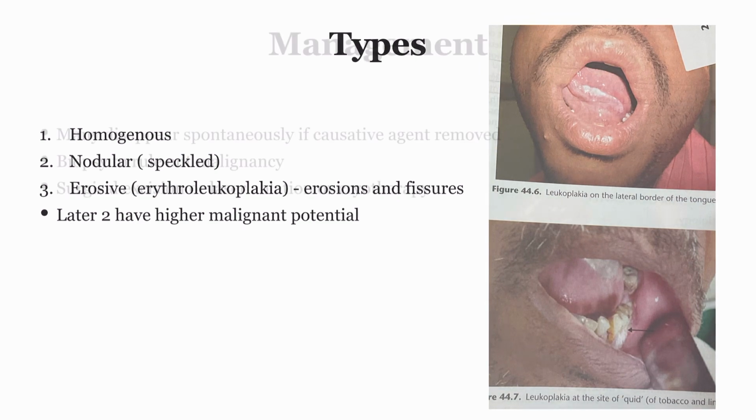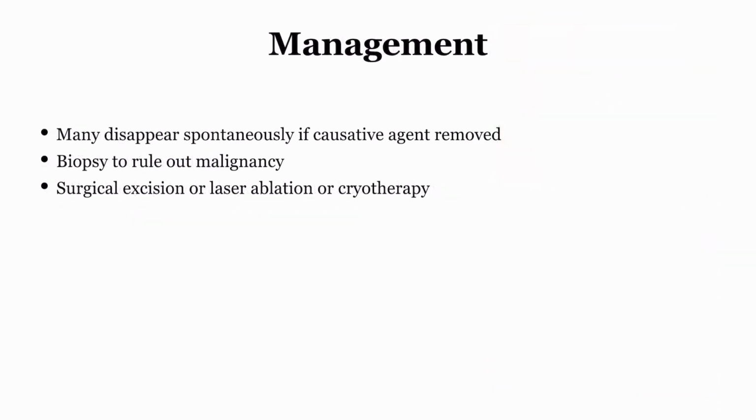So if we see how to manage a case of leukoplakia, many disappear spontaneously if the causative agent is removed. So what were the causative agents? Yes, smoking, tobacco, and trauma due to ill-fitting dentures. We can also do the biopsy, because as we said in the first definition, it is based on exclusion criteria.